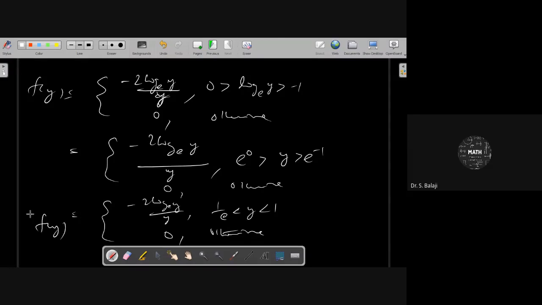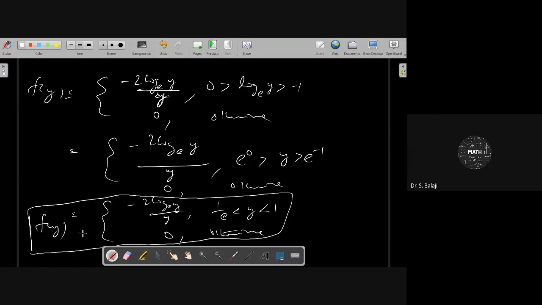So this is the required PDF of y from the given relation. F of y can be written as minus 2 log y by y, for 1 by e less than y less than 1. Everything you have to convert in terms of y.